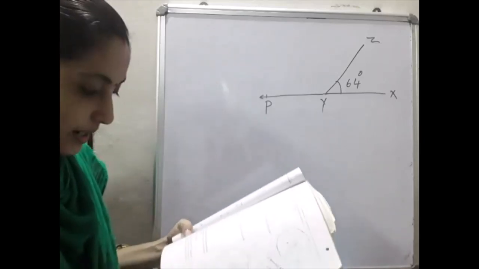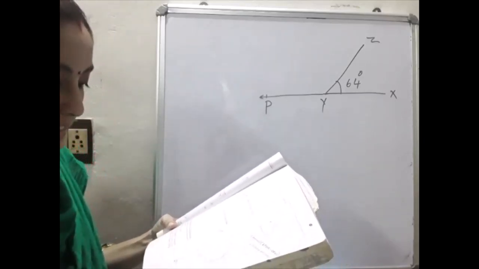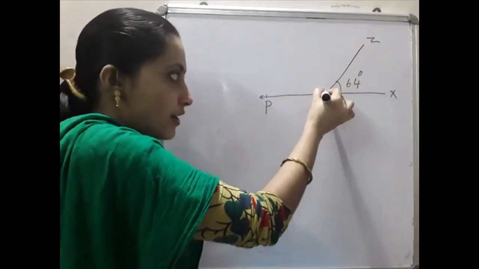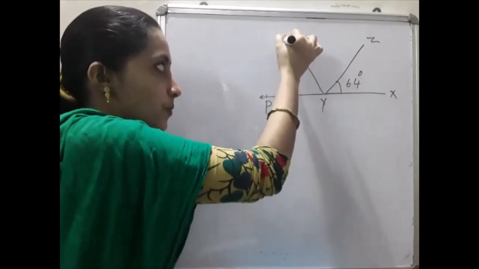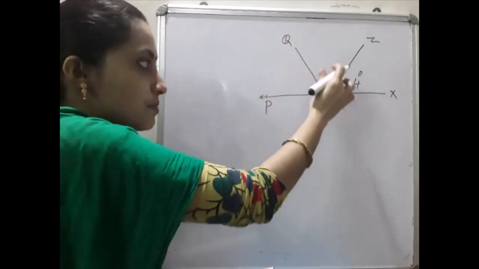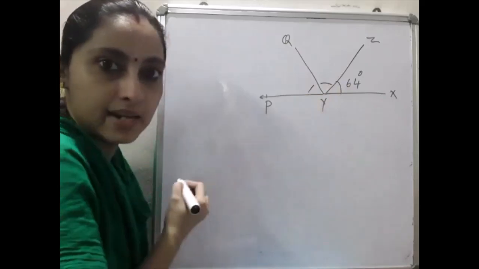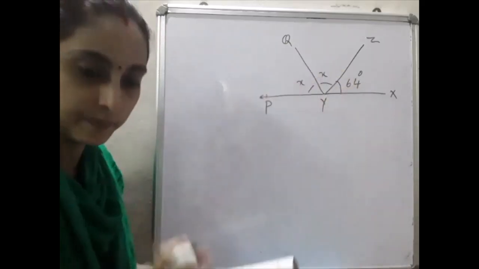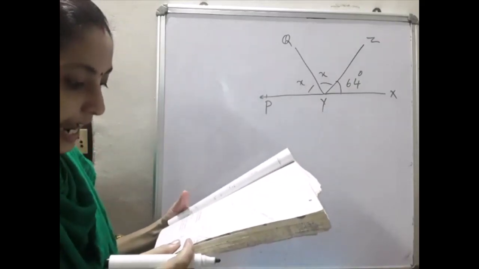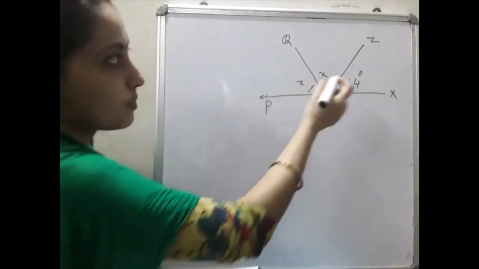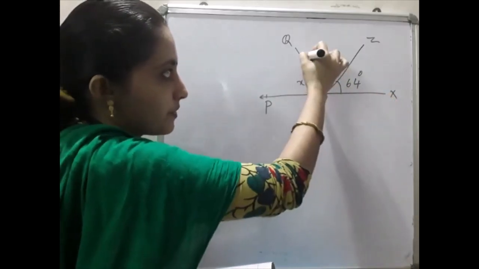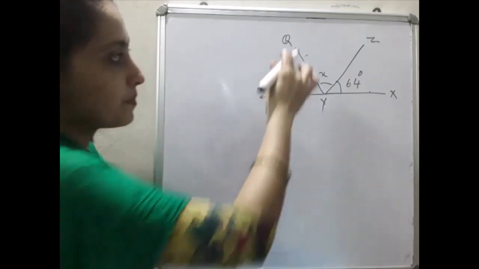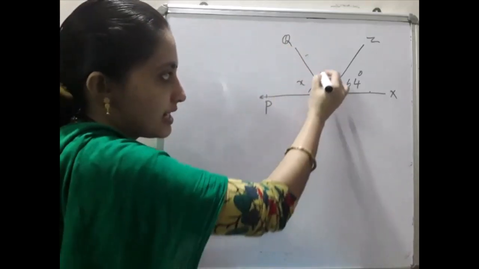This is our figure. YQ bisects angle ZYP. ZYP is this angle, and YQ is another line, and it bisects. Bisects means these two angles are the same, is it? So here you can mark as x, here also you can mark as x because both are the same. Then find angle XYQ, this one, the full angle, and the reflex angle QYP. Reflex QYP means avoiding this, the remaining portion.